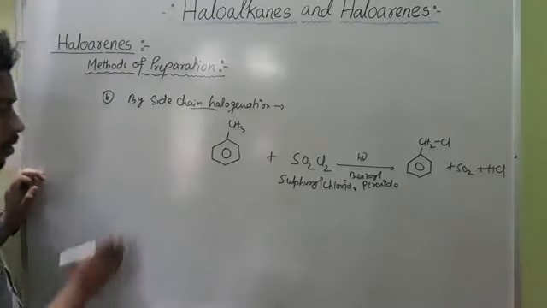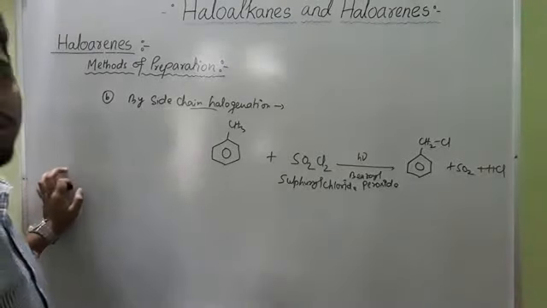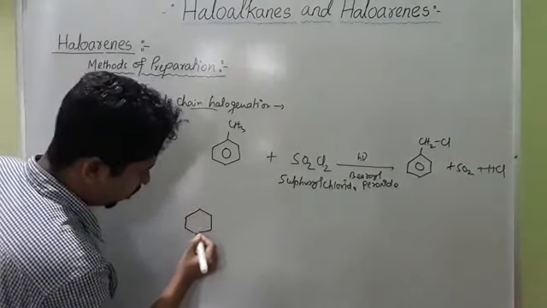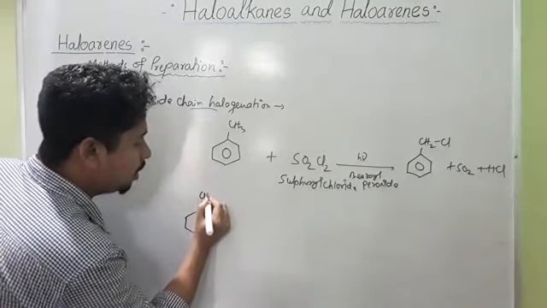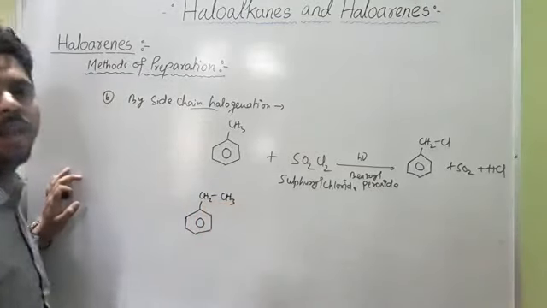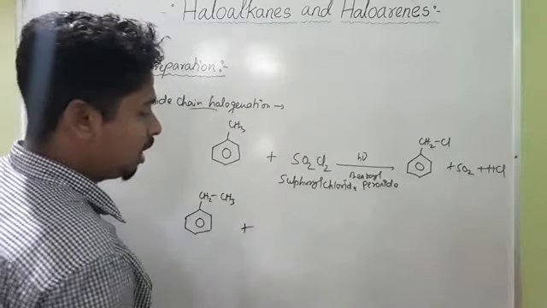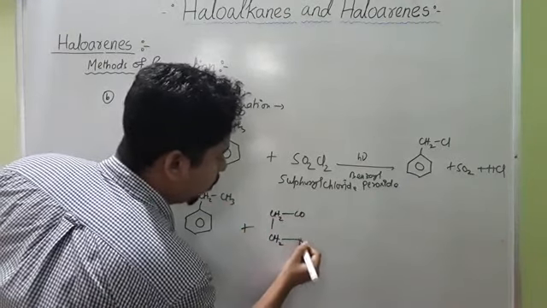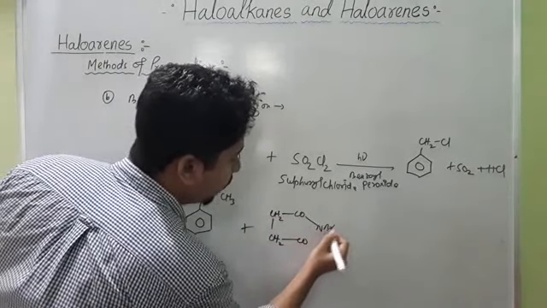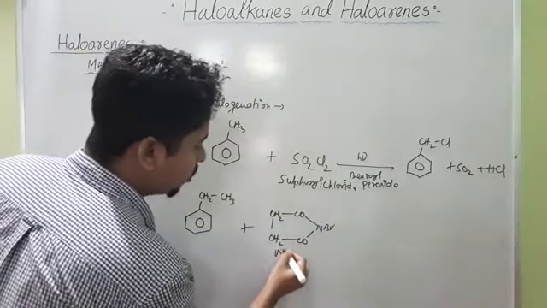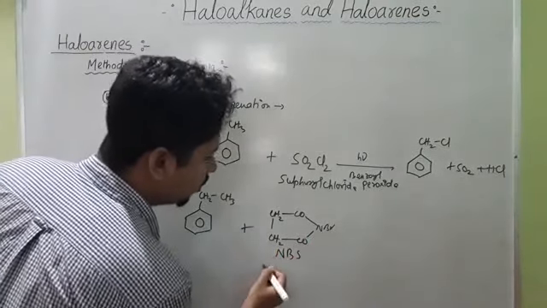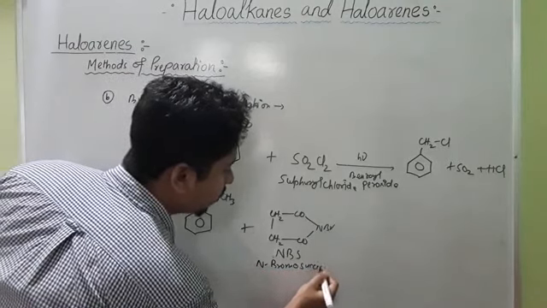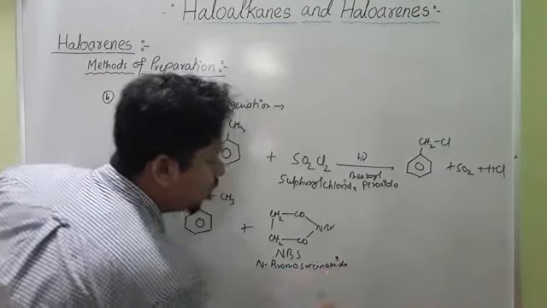Now, this side chain bromination can also take place with the help of N-bromosuccinimide. Suppose we have one reactant, benzene group CH2CH3. This is ethylbenzene, plus treatment with NBS. NBS means N-bromosuccinimide, CH2 CO CH2 CO NBr.